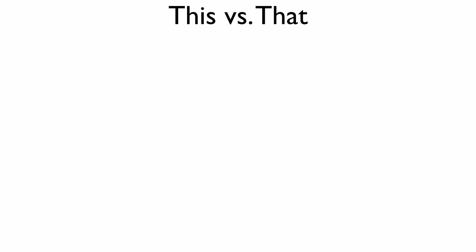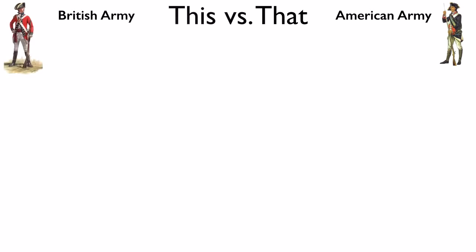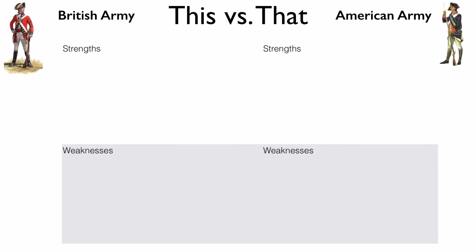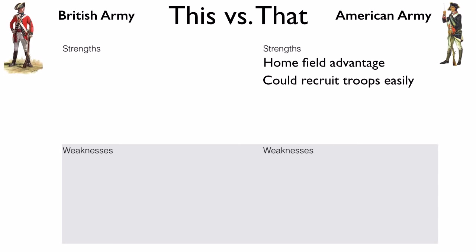Today with this versus that, we have on one side the American army, and on the other side the British army, both with their strengths and weaknesses. Let's start by taking a look at the strengths of the American army. First, there was home field advantage. The Americans knew where they were going and how to get there. Unlike the British, they knew where to get help. They could recruit new troops from across the countryside.